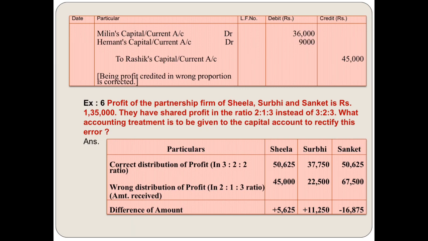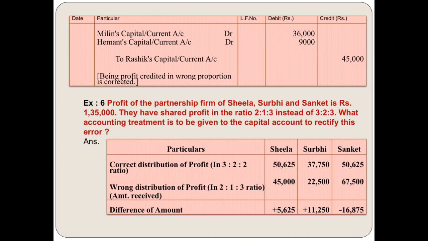Is it clear? So it's quite a simple question. First you have to make the correct distribution and then you have to subtract the wrong distribution from that correct distribution, and whatever difference is there you have to work out. If the answer is negative, then you have to debit those two accounts, and credit if the answer is positive.